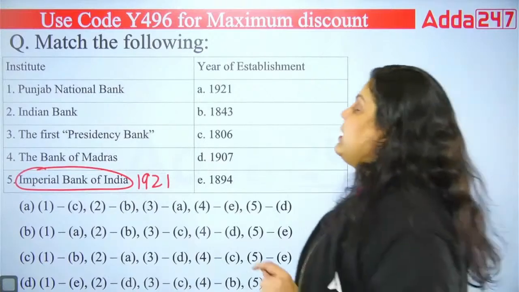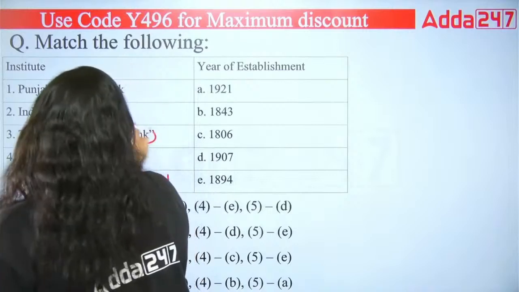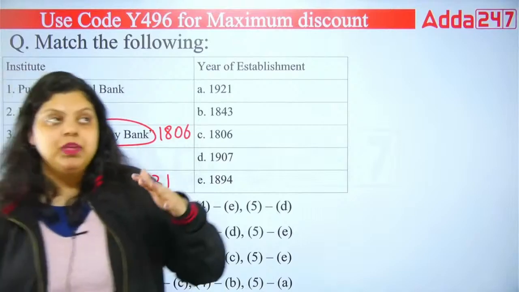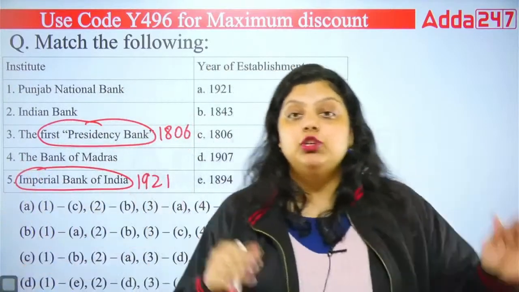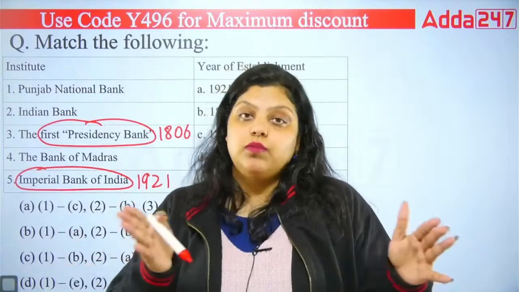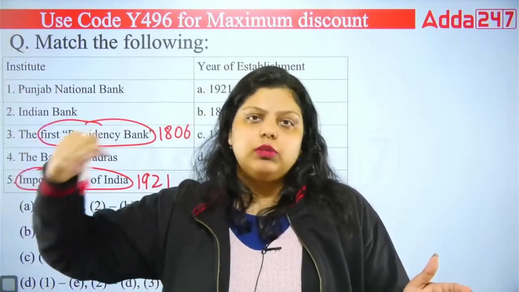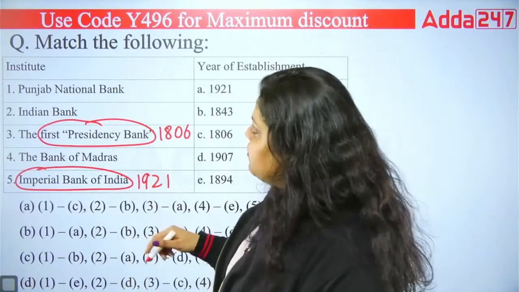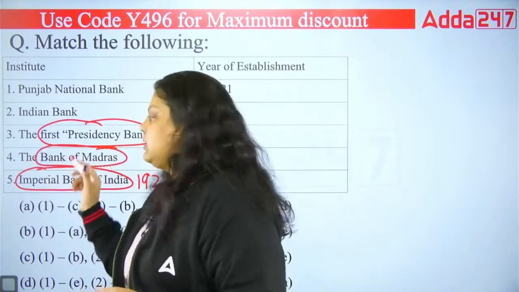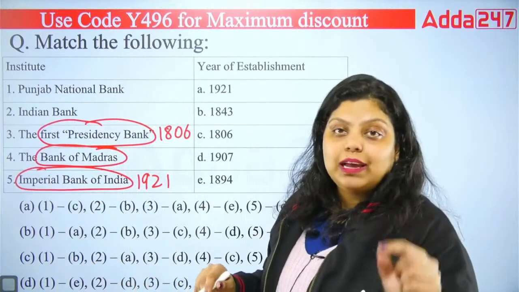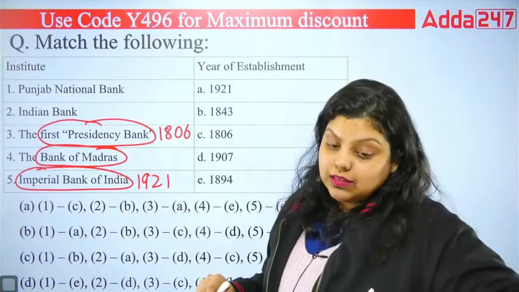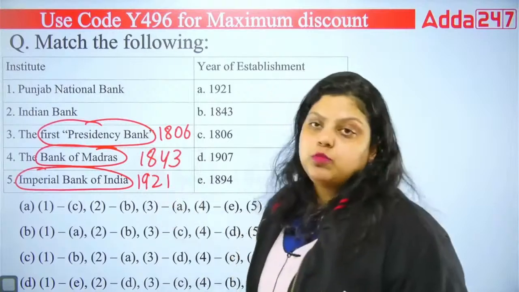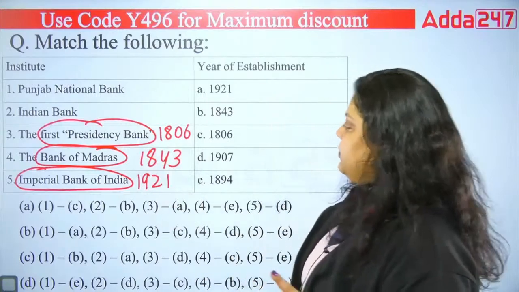Apart from that, I am also very confirmed about the first presidency bank. It was Bank of Bengal, established in 1806. When it was established in 1806, it used to be known as Bank of Calcutta. But in 1809, its name changed to Bank of Bengal. But yes, the year was 1806. Apart from that, I also remember Bank of Madras. Bank of Madras is a presidency bank, the 3rd presidency bank, with establishment year 1843.